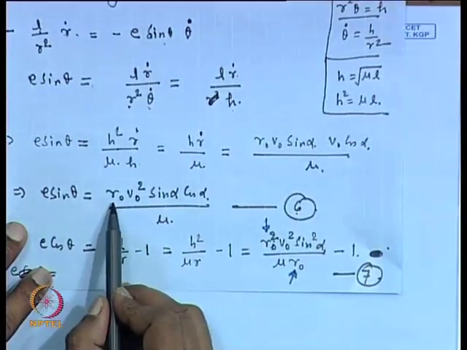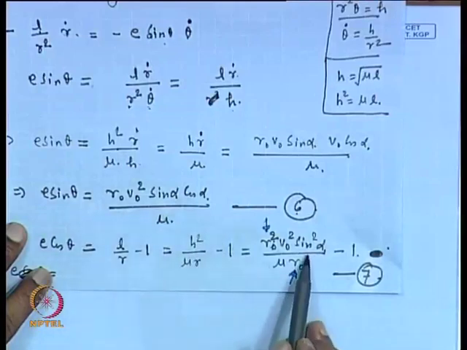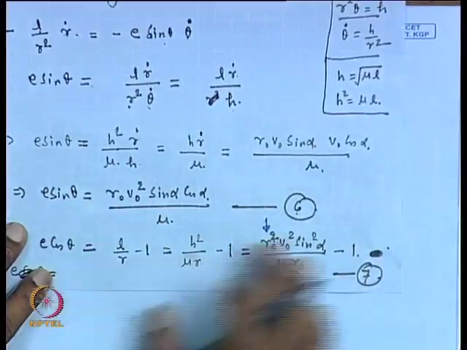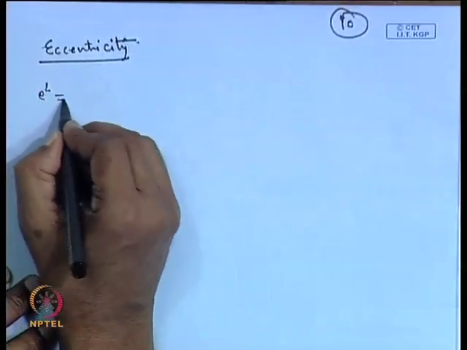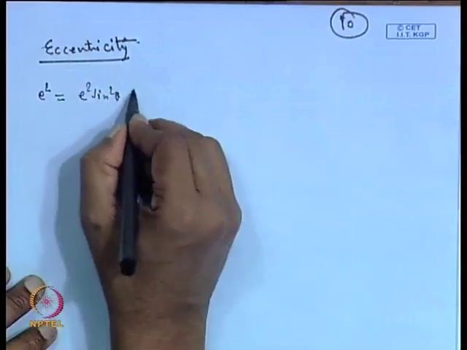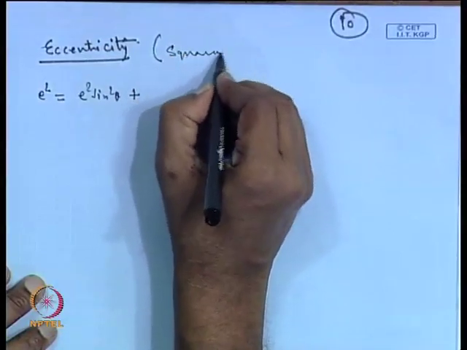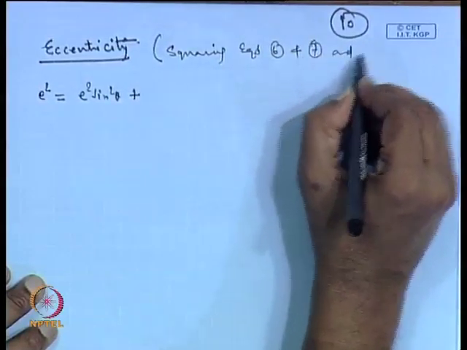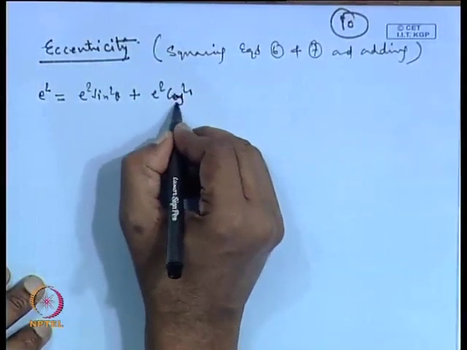On the right hand side, you can see that R 0 V 0 is known to us, and therefore, alpha will be known to us, because the direction is given for the R 0 V 0, mu is known to us. So, right hand side is known to us, and therefore, the left hand side if we square and add, we get the eccentricity. So, here E square sin square theta plus, squaring equation 6 and 7 and adding, E square cos square theta.